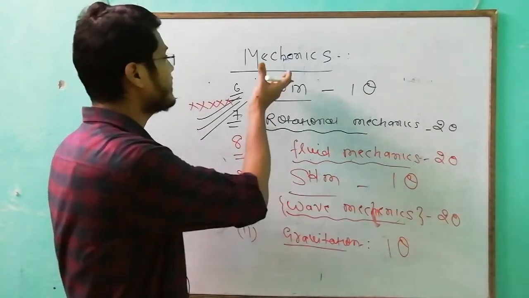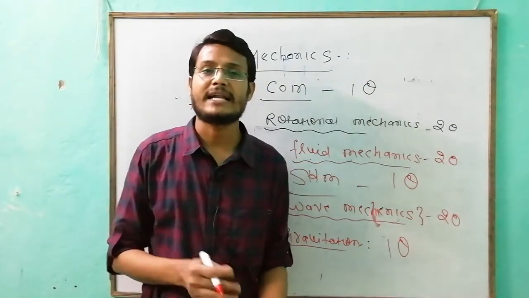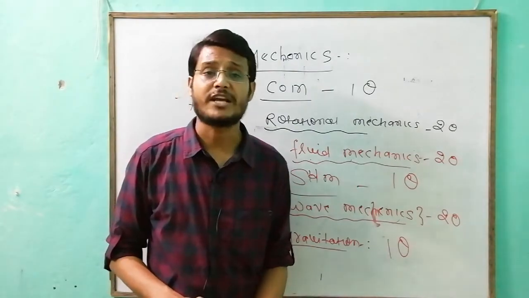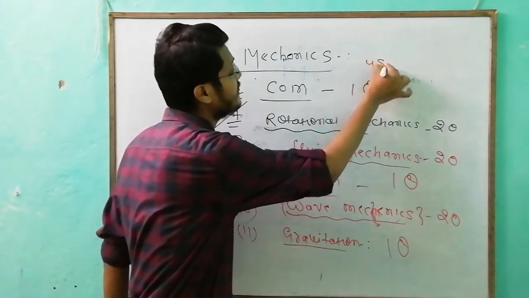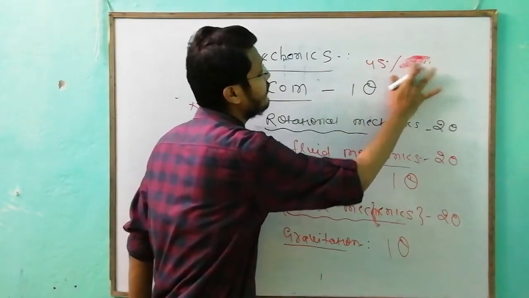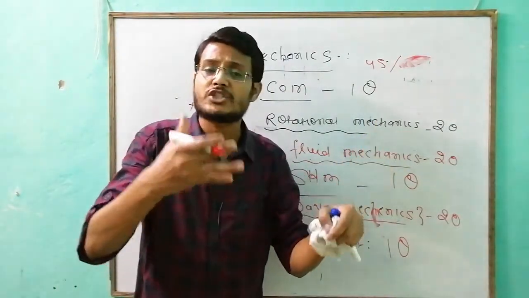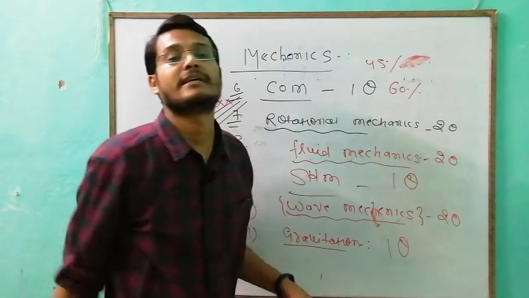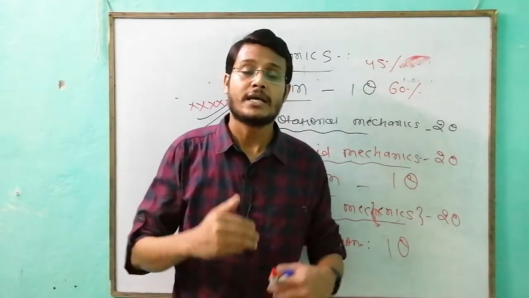So this is the whole mechanics part, and as you can see, mechanics contains 10 to 11 topics, which are very important, because almost 45% weightage is of 11th, and from the past 2 years this weightage has been rising up to 60% in NEET. What is the problem in physics?